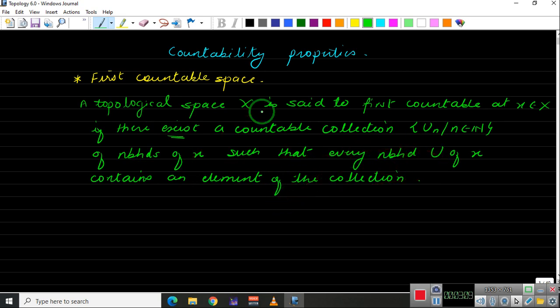So a topological space X is first countable at some point x if there exists a countable collection of neighborhoods of x such that if you take any other neighborhood of x, it will contain one neighborhood from here.